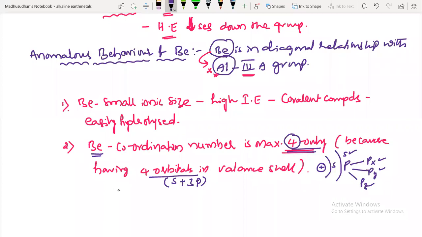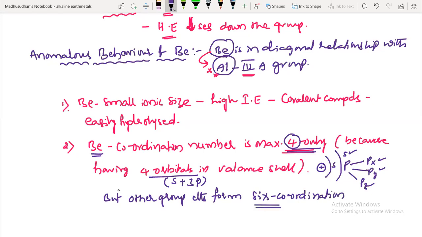But other group elements can form 6 coordination by utilizing D orbitals, since from the third period onwards the D shell starts.